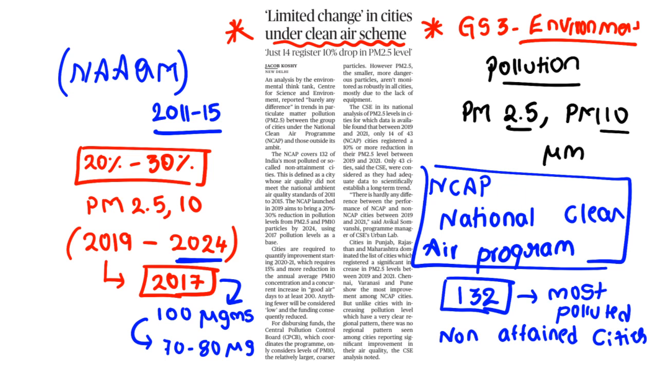Clear? As PM 2.5 particles are very small and very dangerous, they are not monitored as robustly in all cities. Why? Because of lack of equipment. So because of the lack of equipment, it is very difficult to collect PM 2.5. As of now, many cities are collecting PM 10 only. Clear? So the amounts of PM 2.5 and PM 10 are very large.